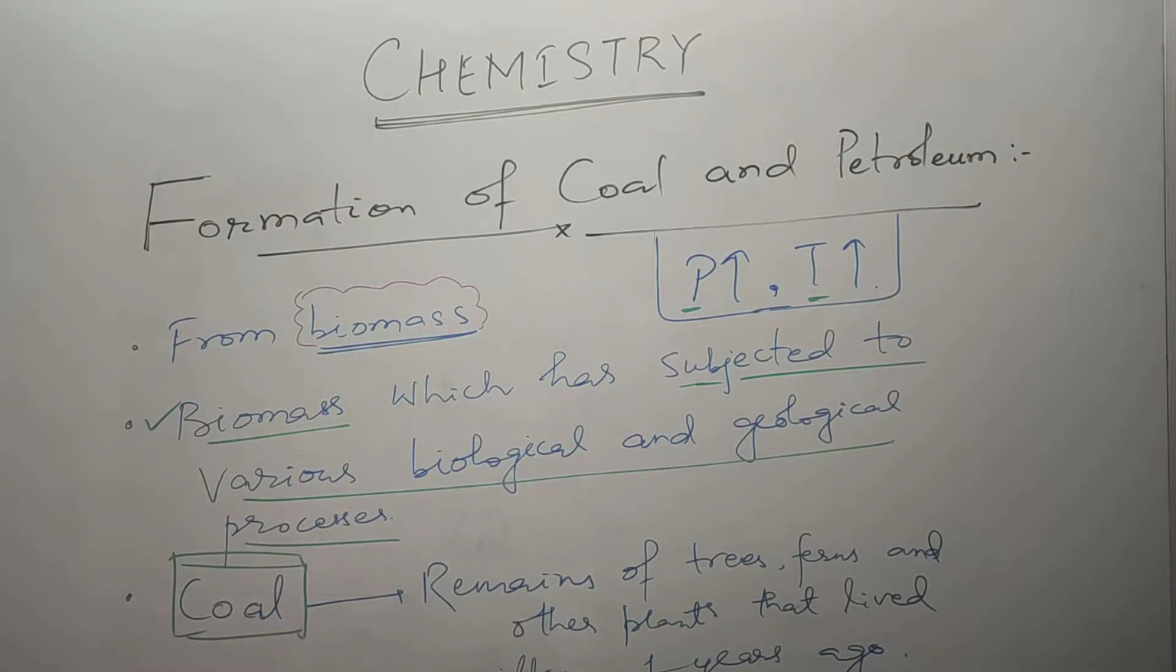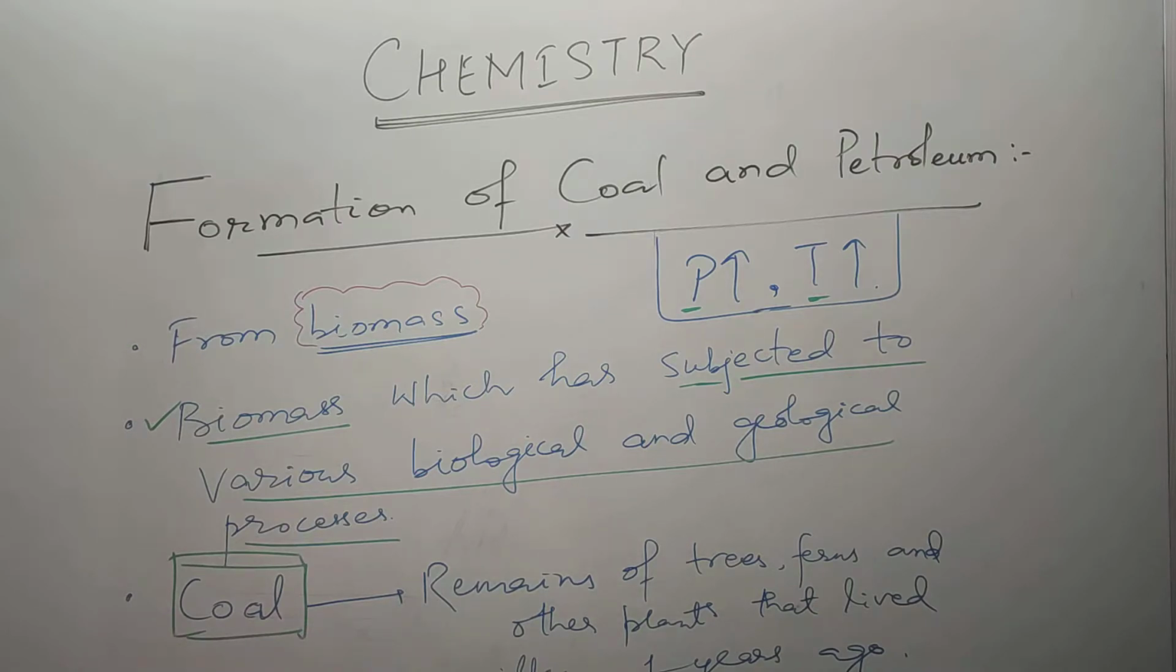Hello students. Today in the organic chemistry part, that is carbon and its compounds, I will be discussing the formation of coal and petroleum. As we know, coal and petroleum are called fossil fuels. They are obtained from biomass. The biomass, when subjected to various biological and geological processes, gets converted into coal and petroleum.